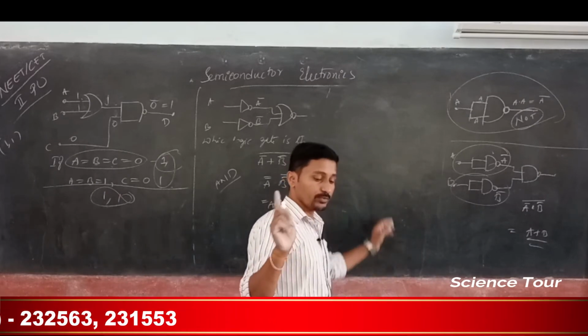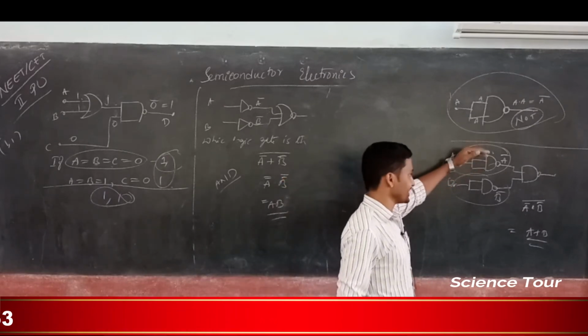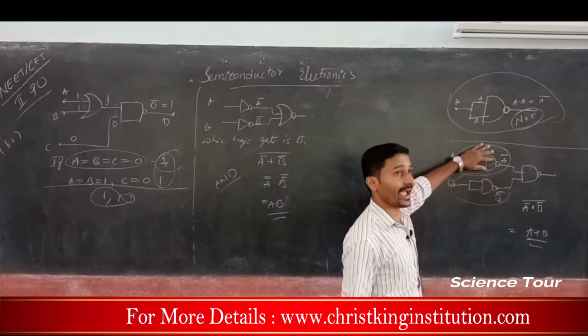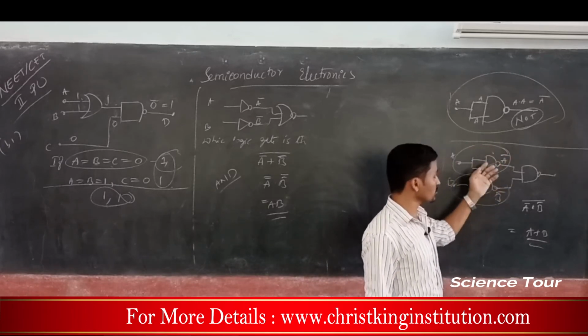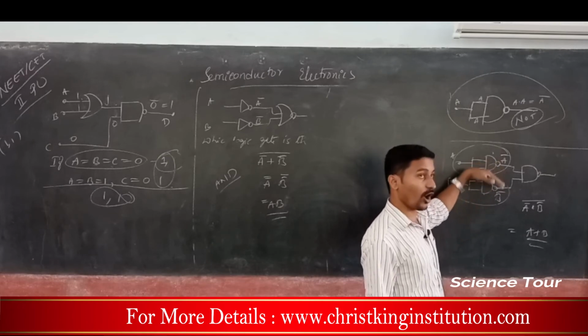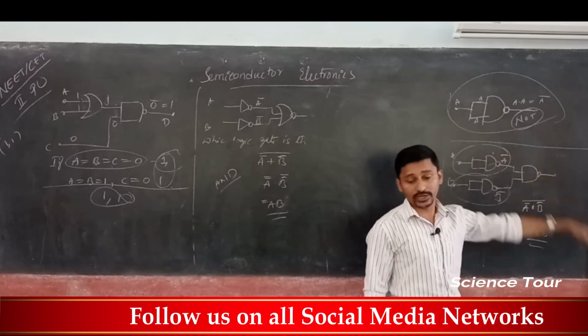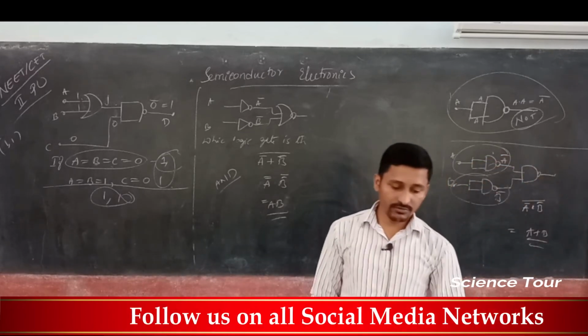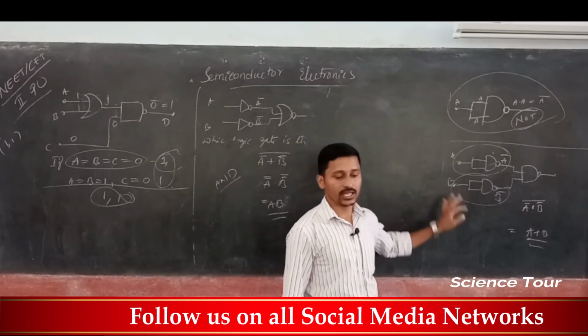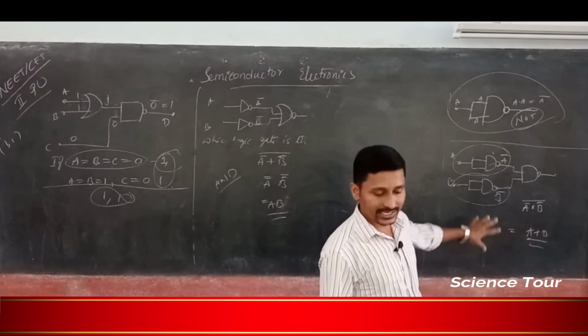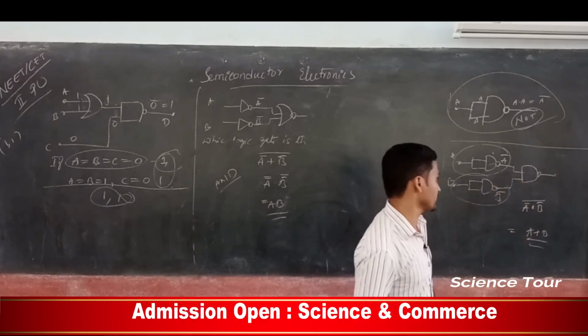So when the outputs of two NOT gates are given as inputs to a NAND gate, the resultant gate will be an OR gate.